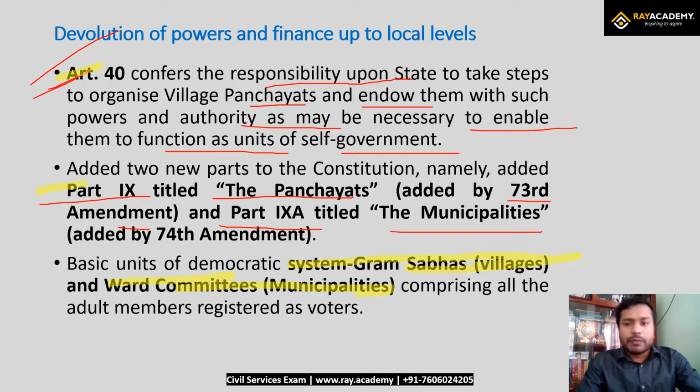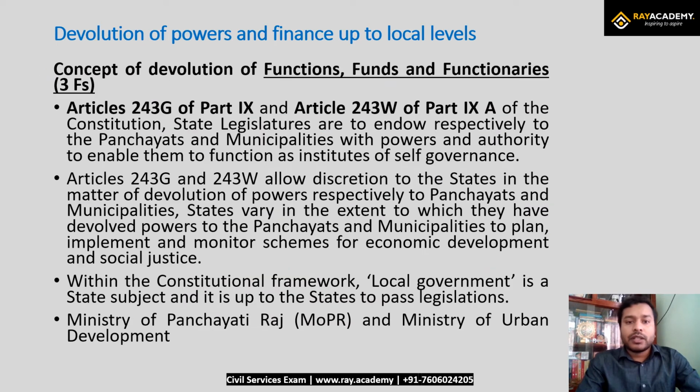Brief changes are made by the amendment of the 73rd as well as the 74th to the constitution, and what are the minimum democratic levels, that is a gram panchayat as well as the ward committee. Going next with that, the constitution prescribes that we have 3 lists, but interestingly the local self-government does not have its own exclusive list. So it was the duty of the state according to article 40 that they have to devolve some power.